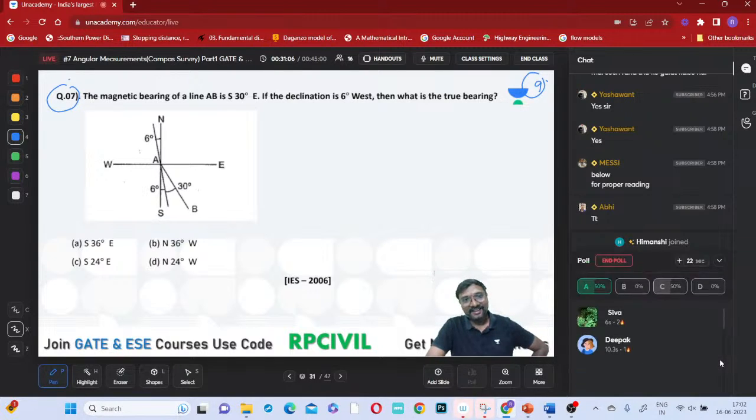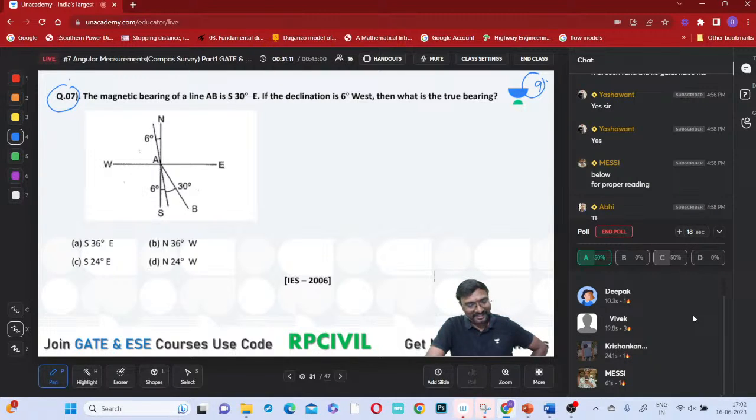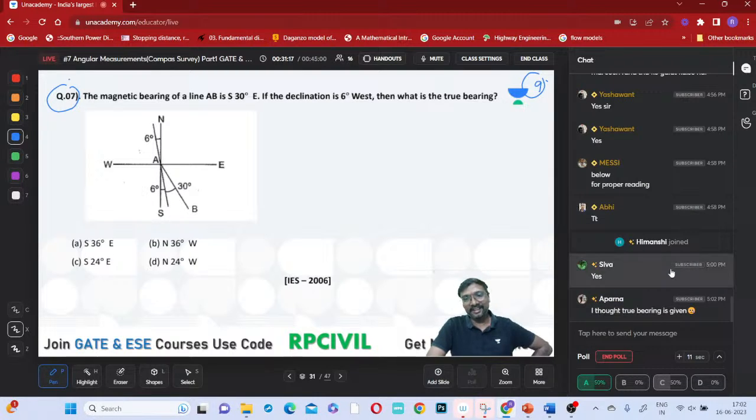Okay. When the true bearing is given, why would they ask for the true bearing again? Yeah, Koteshwar, check it. Read the question carefully. I think Aparna also made the same mistake, it seems. Koteshwar and Aparna.